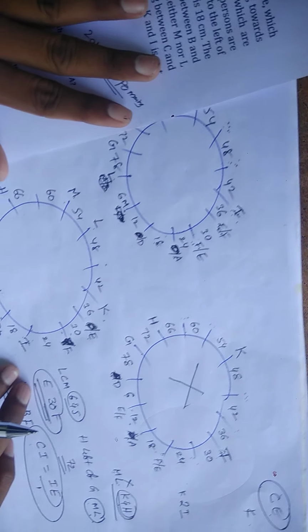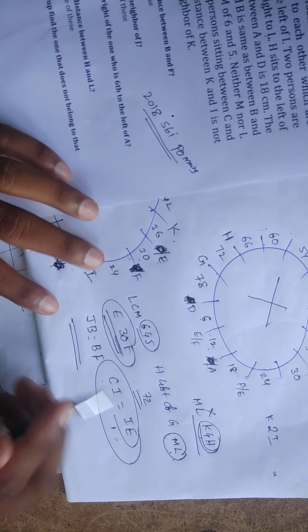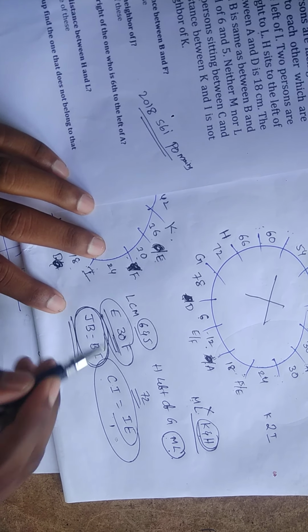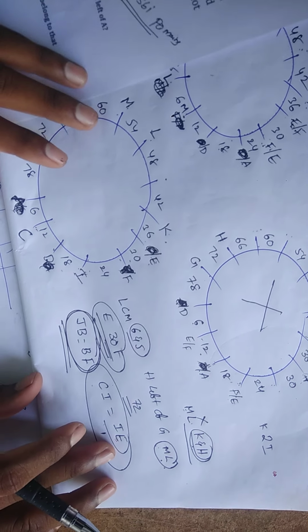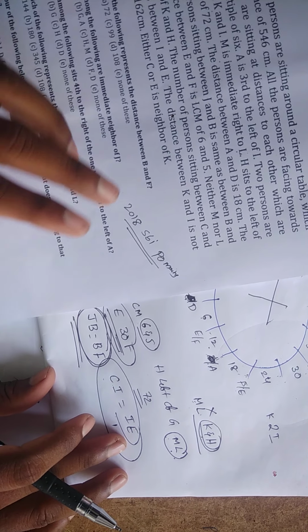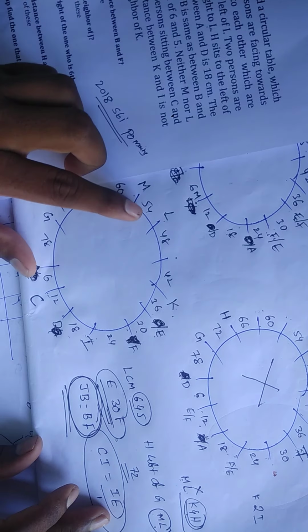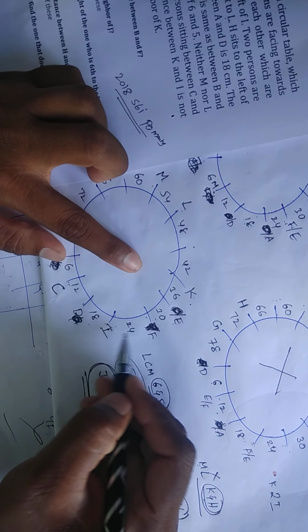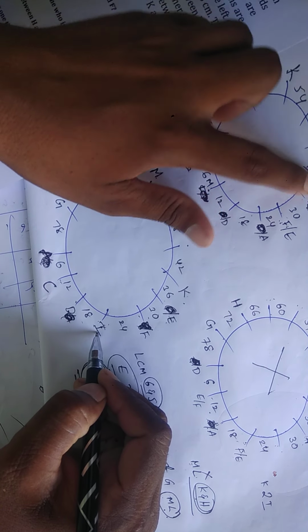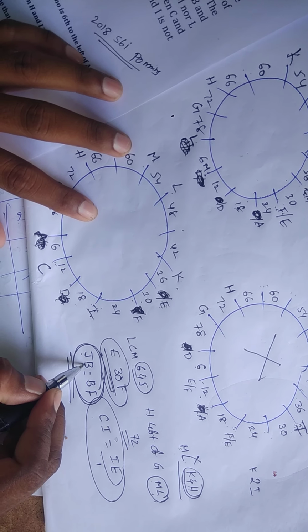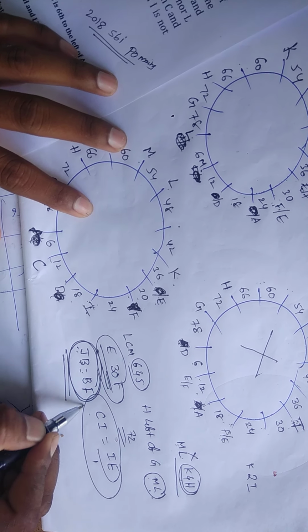Yes, leave it. But friends, our requirement, the given condition is what? The number of persons sitting between J and B is the same as between B and F. Now, at the starting they also gave one more clue. Two persons are sitting between K and I. Now friends, check here. K, 1, 2, I, completed here. Now here also completed. Now take this point. The number of persons between J and B is the same as between B and F.